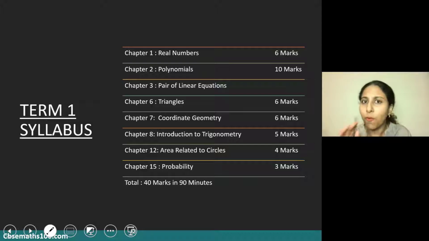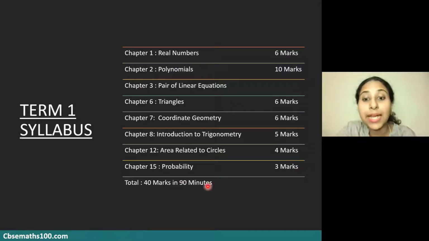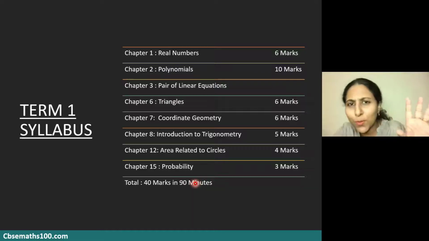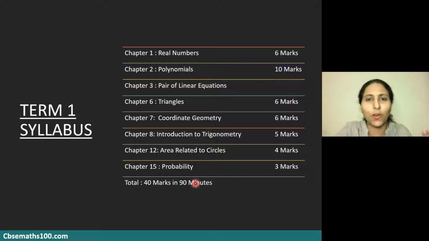And the format which was announced to us last month was MCQs only, of 40 marks, to be attempted in 90 minutes. 90 minutes means 1.5 hours. So it seemed to us then that the paper would have 40 questions and there might be internal choice in some of the questions. Mark distribution also was given for these chapters. These 10 marks here are for both these chapters together for the unit algebra. So 10 marks for polynomials and pair of linear equations together. And all these other marks are for these individual chapters respectively, which was mentioned.